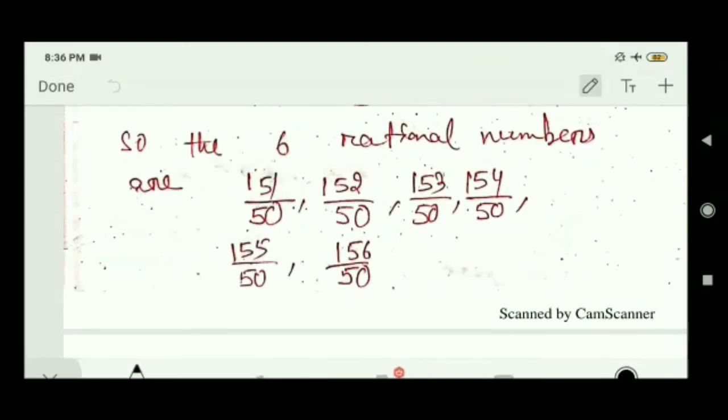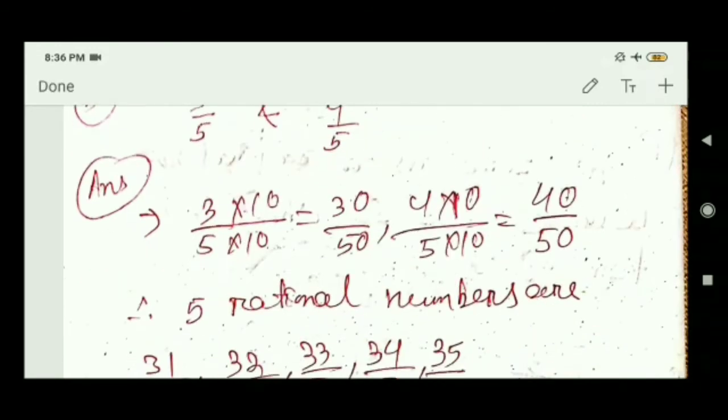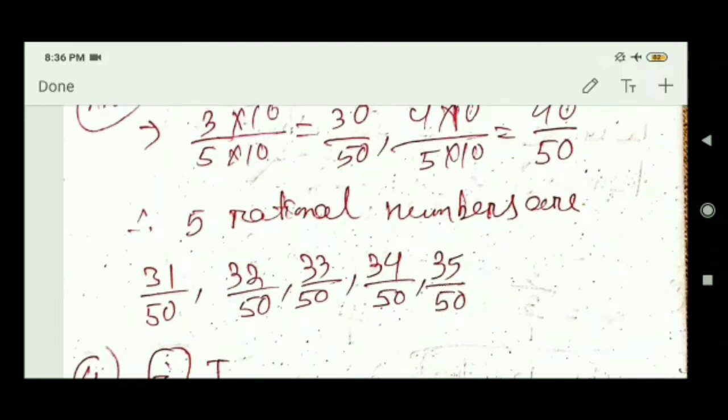The next is: place 5 rational numbers between 3 by 5 and 4 by 5. It is already in like fractions, so only make it an equivalent fraction to make the difference more than 5. For that I have multiplied 10 with 3 by 5 and also 10 with 4 by 5, in both numerator and denominator. So it will be 30 by 50, and 4 by 5 is converted to 40 by 50. So the 5 rational numbers are 31 by 50, 32 by 50, up to 35 by 50.